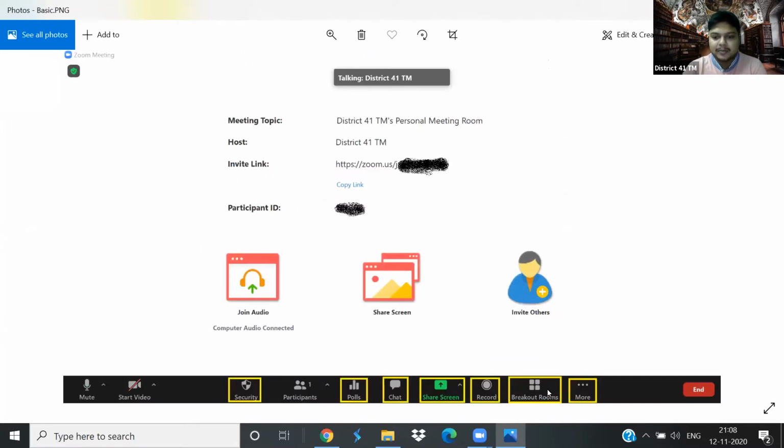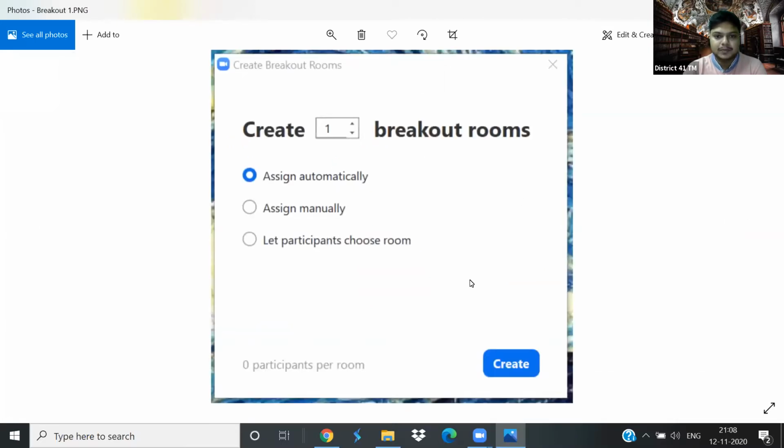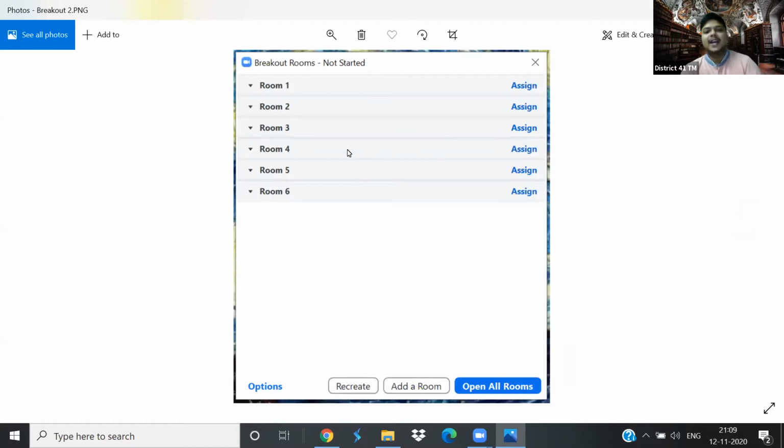When you click on this button, breakout rooms, you get this pop-up window. Here you get three options: assign automatically, assign manually, and let the participants choose the room. And here you can give the number of rooms that you want. So I had created, say, 6 rooms, and then you get the option assign. So you can individually assign people to these meeting rooms.